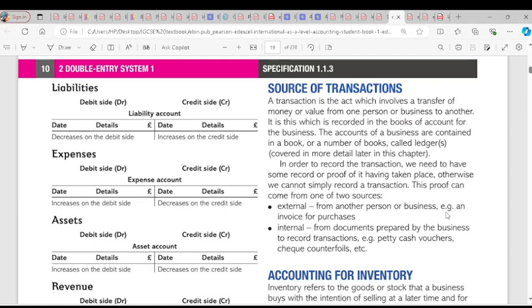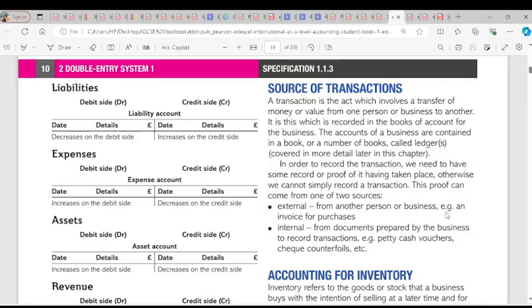So we continue with double entry, chapter 2 for accounting AS. Source of transactions. When we talk about transactions, transactions are exchange of goods for money. That is what a transaction is about. That means you and I have sat down and discussed trading, discussed business. Then we have exchanged a value or a product for money. That is what a transaction is. Do you understand that? Yes.